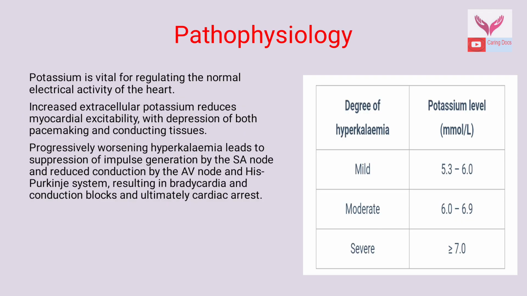Depending upon the degree of hyperkalemia, we can categorize it as mild, moderate, and severe. Mild is when serum potassium is between 5.5 and 6. Moderate is when serum potassium is between 6 and 6.9, and severe is when the serum potassium level is more than or equal to 7.